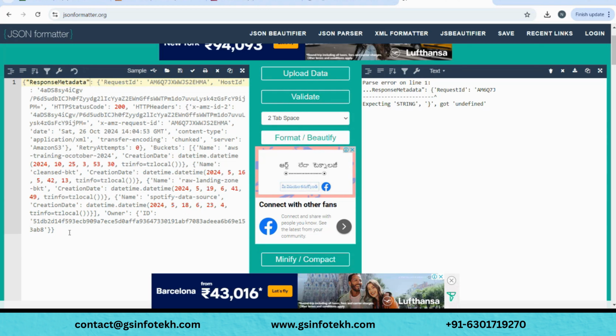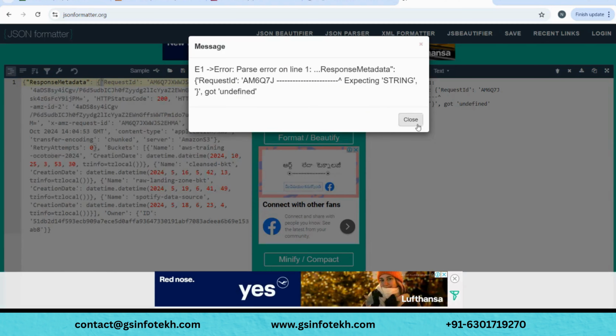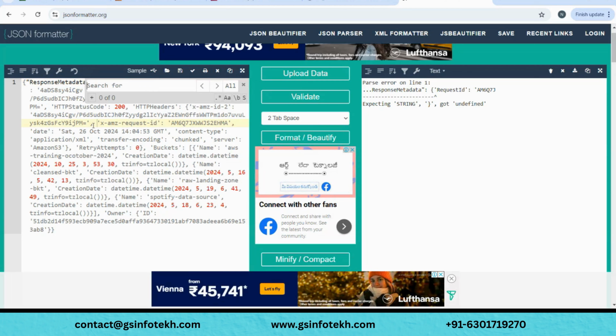It's asking me to convert all the single quotes to double quotes. Let me quickly do that. Is there anything? Control F. But how do you search for single quotes?